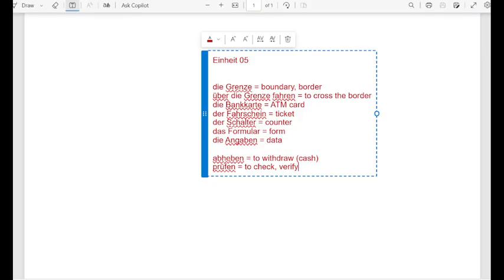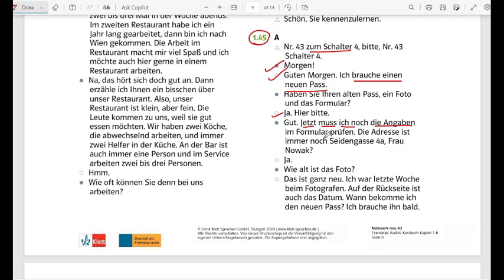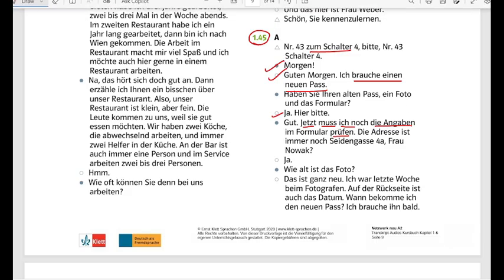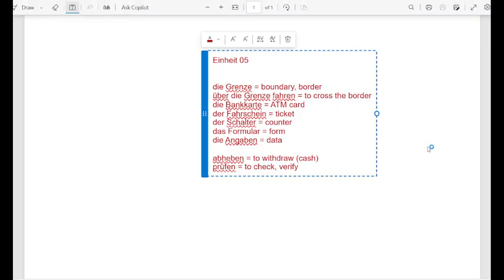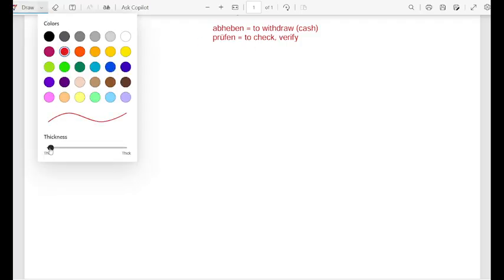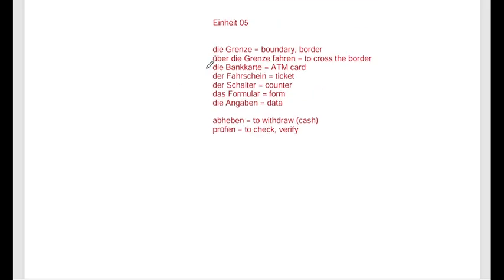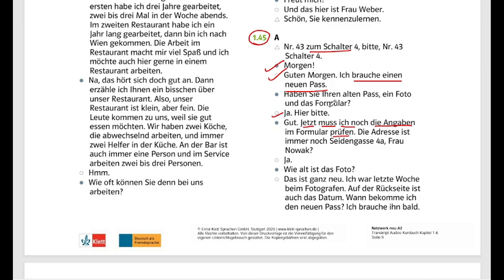So, im Formular prüfen. Now, there is another verb for verification that is called überprüfen. Okay. Überprüfen, we can also use kontrollieren. Kontrollieren is again to go through or to check something. All these synonyms I'll post on the Telegram group.